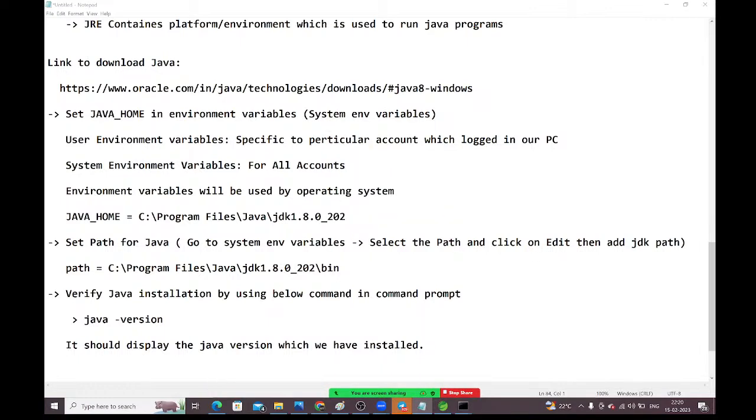Up to here clear? Up to here clear, guys? How to download Java, how to install Java, how to set the Java home, how to set the Java path. Is it clear? Okay.